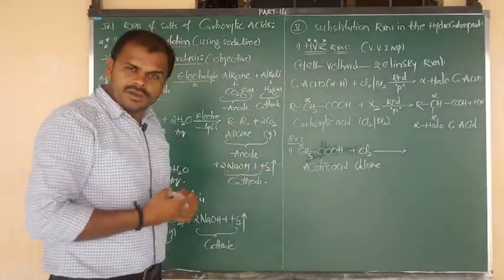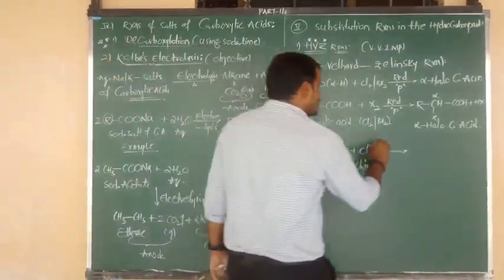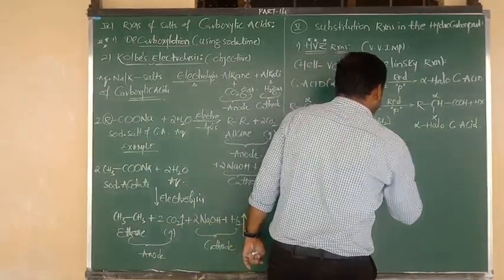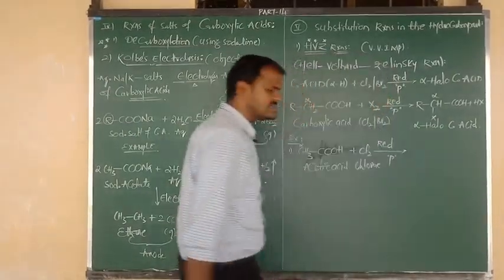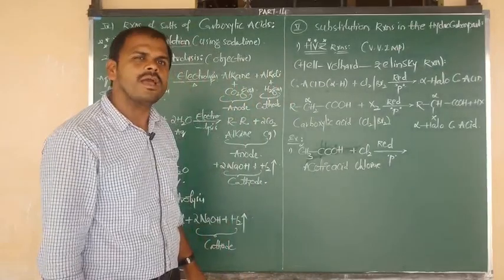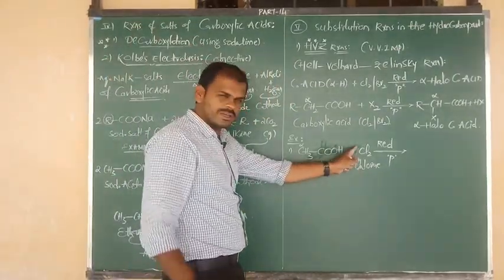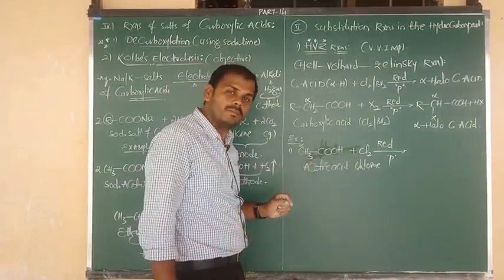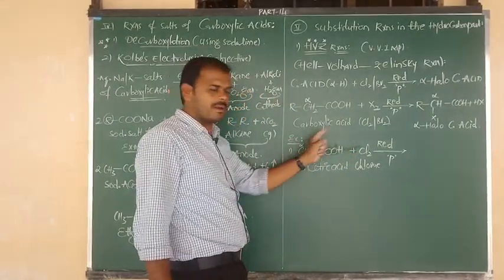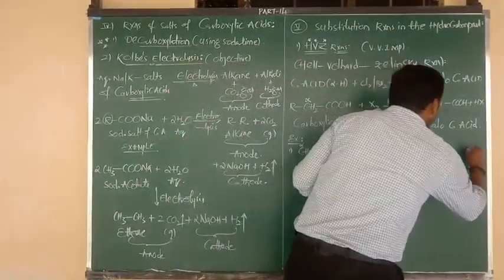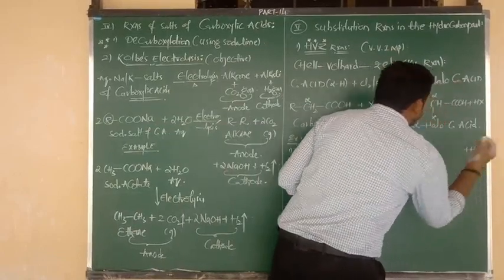Acetic acid upon reaction with chlorine, and the reaction takes place in the presence of red phosphorus. Now we are going to get the product. Here we have taken only 1 mole of Cl2. That means 1 alpha hydrogen combines with Cl and is eliminated in the form of HCl.